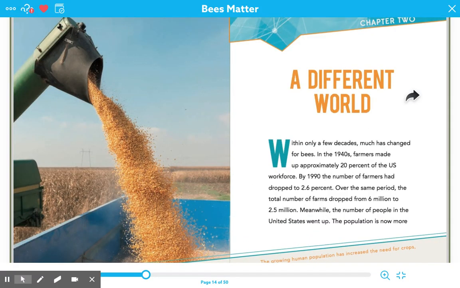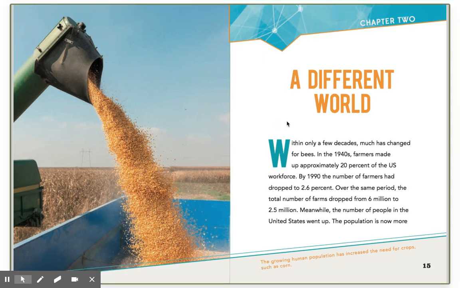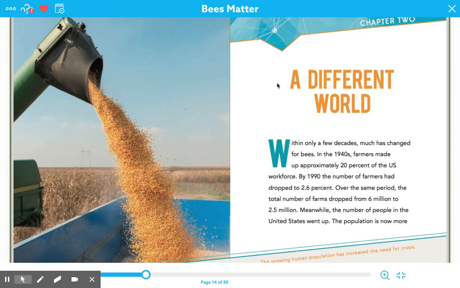We've read a little bit about how the bees are, we talked about how I caught the swarm in my backyard. Well, Mr. Wilson caught it. I just showed him where it was. And we talked about how the bees are dying and how that's not good for our ecosystem. So let's figure out why. Okay, chapter 2, A Different World.